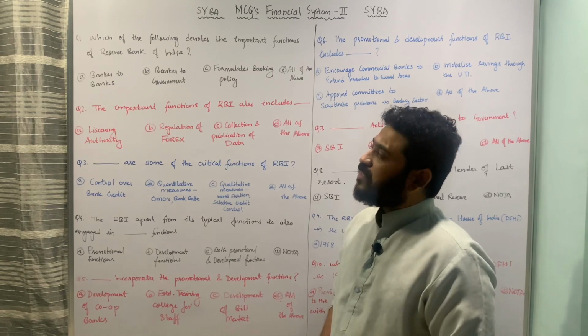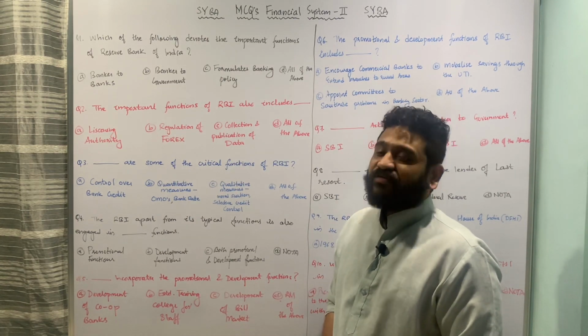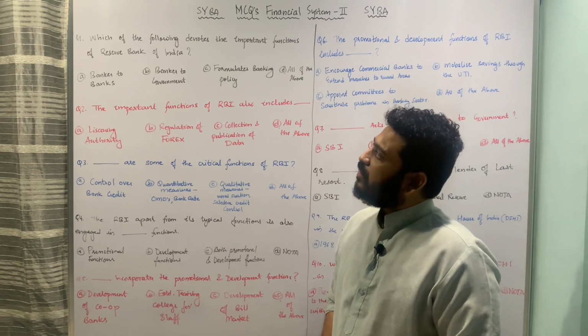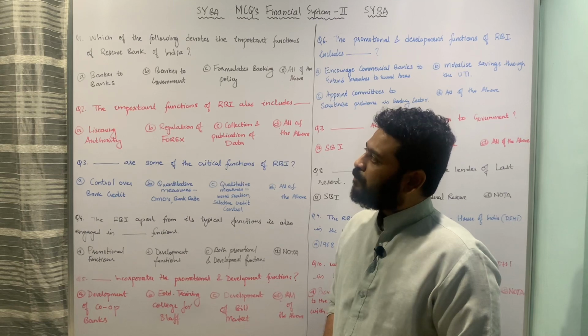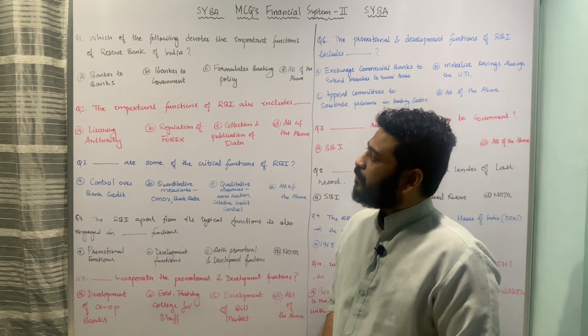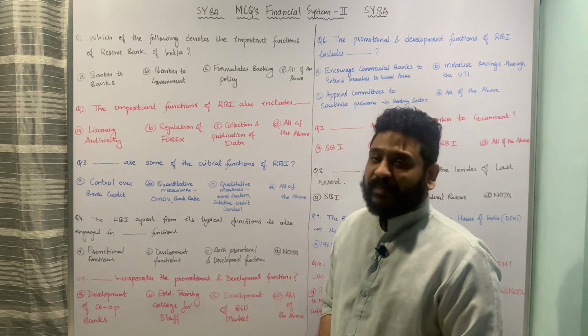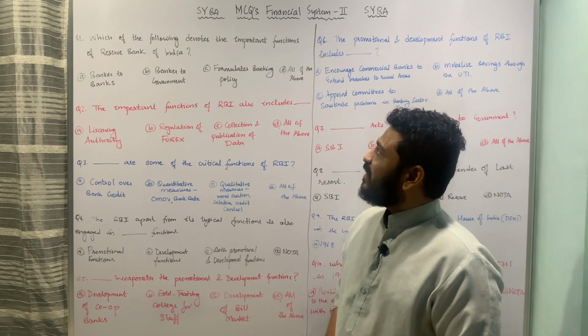The first question is, which of the following denotes the important functions of Reserve Bank of India? The options are A. Banker to banks, B. Banker to government, C. Formulates banking policy, and D. All of the above.